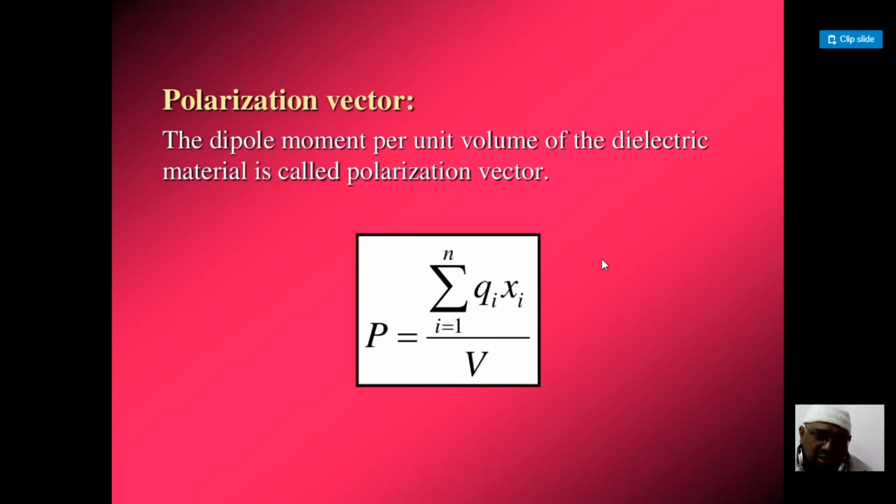Just at the starting itself, I told you that when we are studying a dielectric material, you need to understand some important parameters.